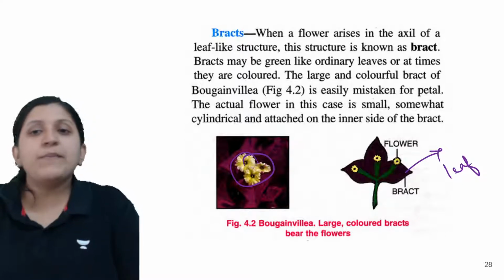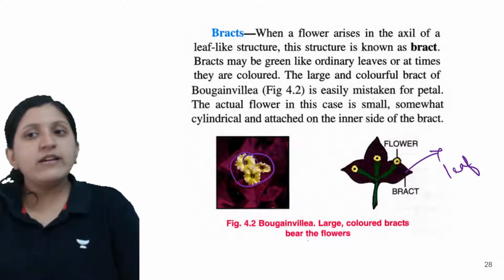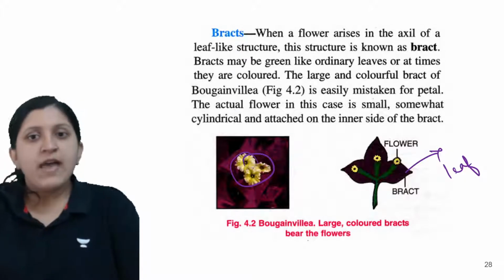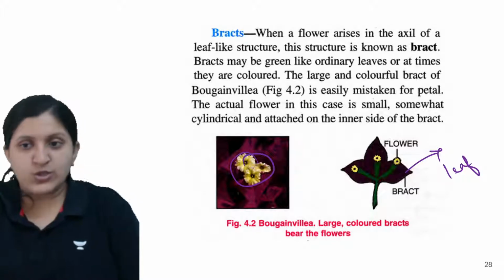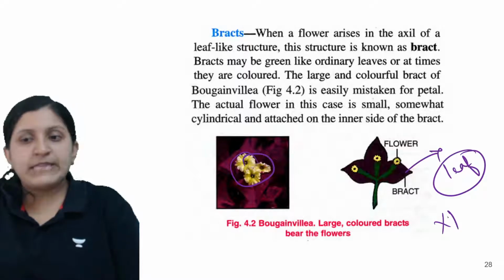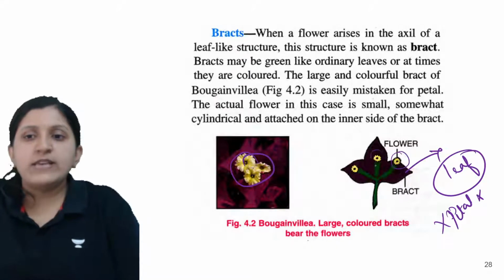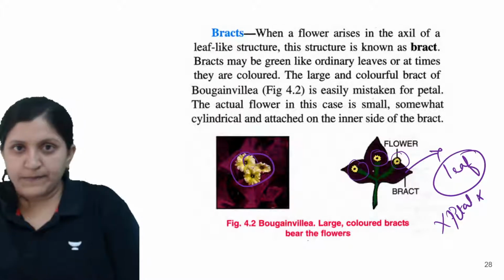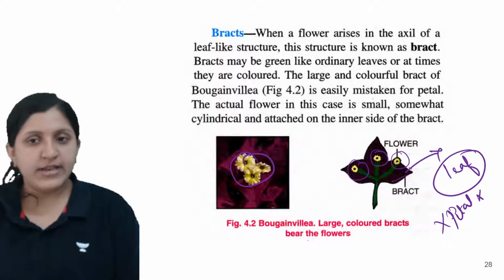Bracts may be green like ordinary leaves, or they may be colored. The large and colorful bract of the bougainvillea is mistaken for petals. A lot of people will think that this is not a leaf but a petal. But this is not the petal. So here are the flowers of this plant, and the leaf-like structure that you see is the leaf itself.